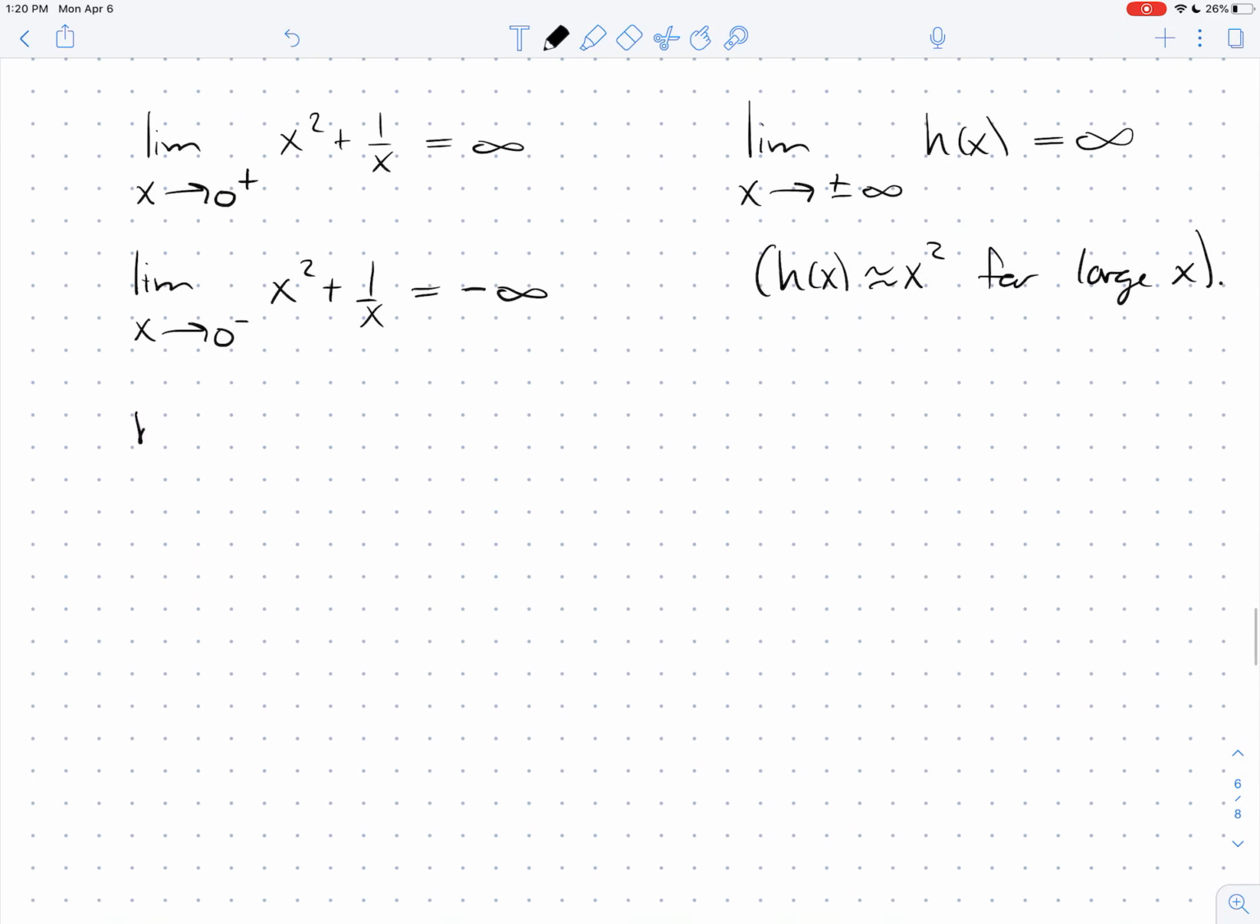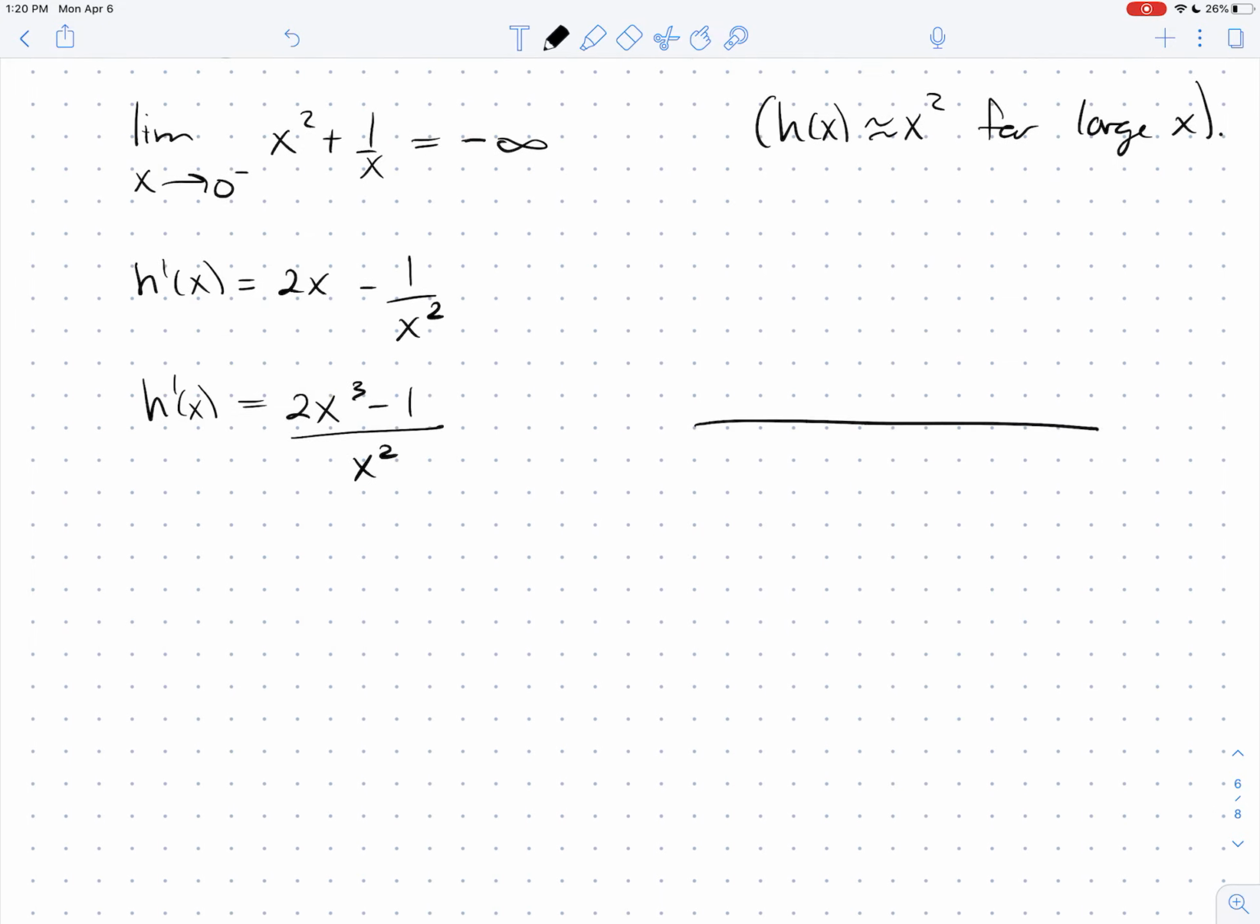All right, so let's take the first derivative. So h prime of x is 2x minus 1 over x squared. I want to figure out where this is 0, so it's behooving to me to go ahead and combine this as 2x cubed minus 1 over x squared. And so that's h prime. And I want to mark on my number line not only where it is 0, it's 0 at 1 over the cube root of 2. That's an important number. But it's also undefined at 0.